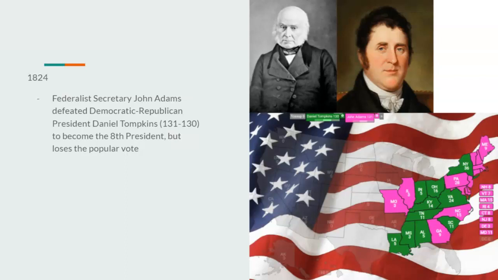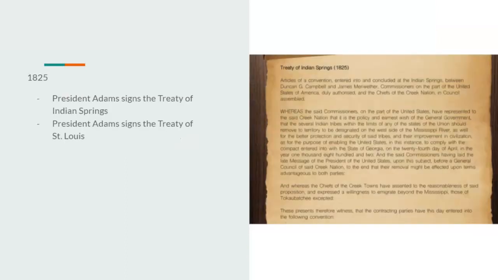But since it was so close, he would lose the popular vote. And that would mostly be due to Tompkins' support in Virginia and New York. But there wouldn't be any real opposition from Democratic Republicans to abolish the Electoral College, since it wouldn't be by much. It would be less than a 1,000 vote difference that would make Tompkins the popular vote winner. So people mostly just assume it to be a fluke in these days.